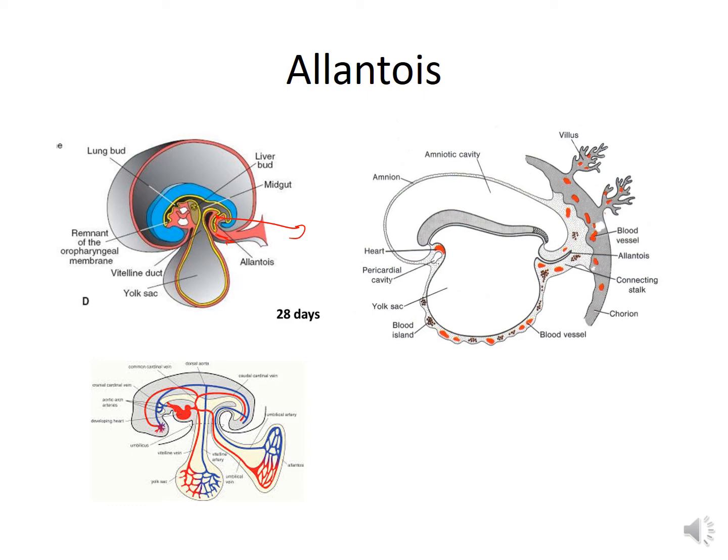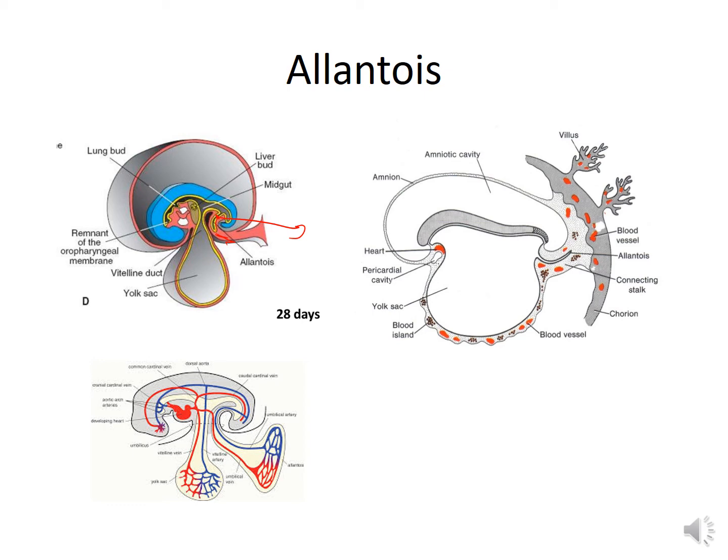As a result of formation of the tail fold, the posterior part of the yolk sac becomes incorporated into the caudal part of the embryo as hindgut, and then the allantois appears to be a diverticulum from the cloaca, which is the terminal part of the hindgut.